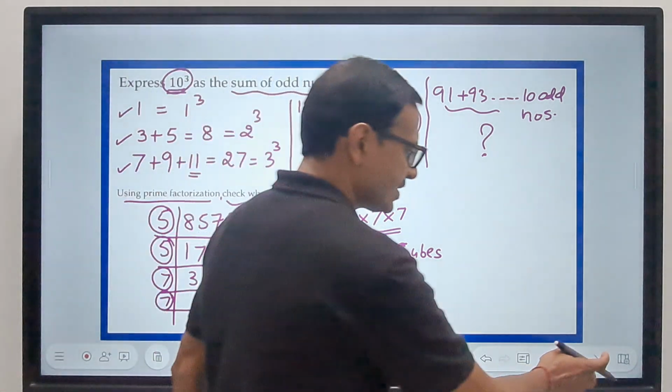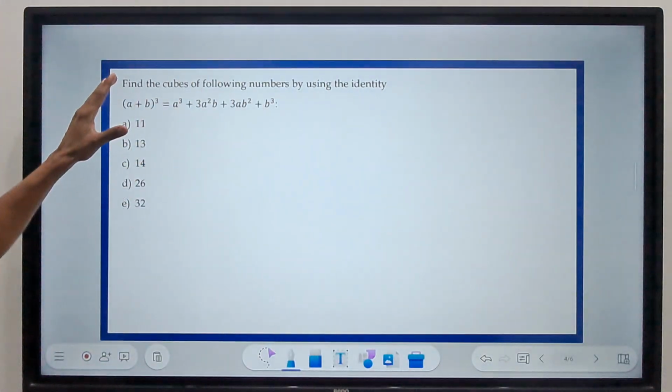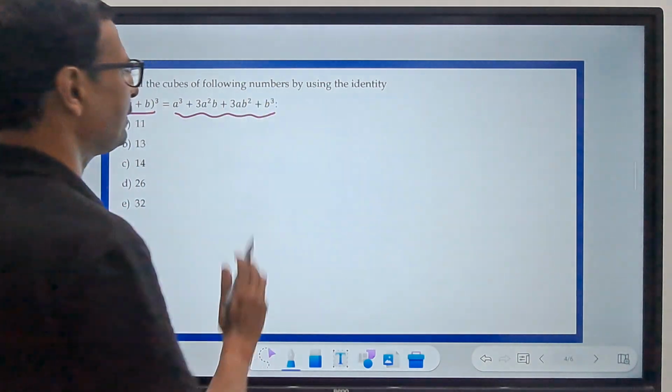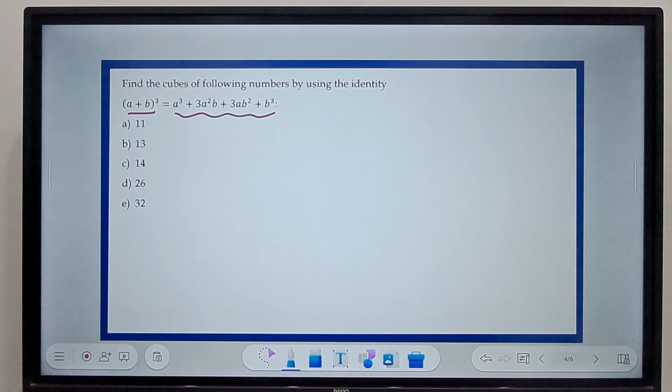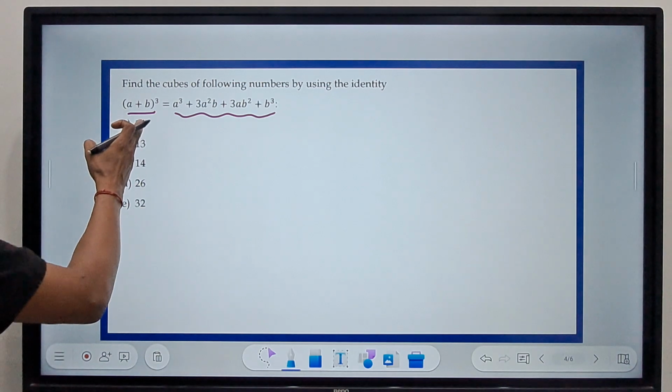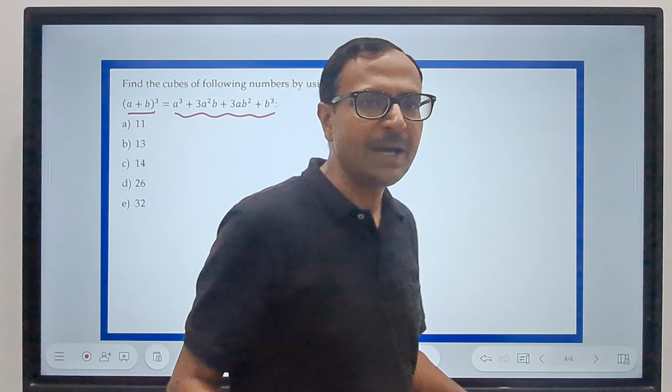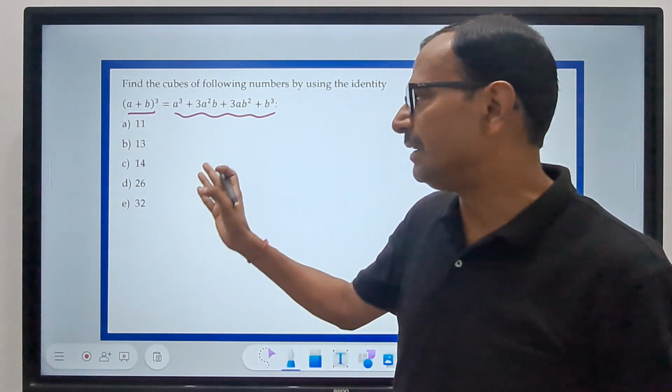Let's have some more questions. Here we have a question where we have to use the identity a plus b whole cube equals a cube plus 3a square b plus 3ab square plus b cube to find the cubes of these 2-digit numbers. So I'm not going to do all of them. I'm just going to demonstrate the method and I'll leave these to you.